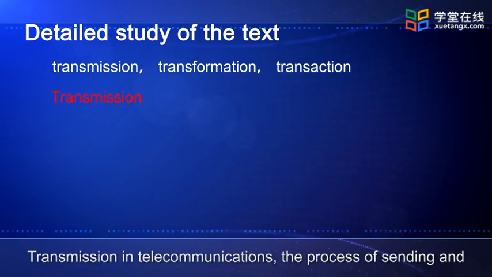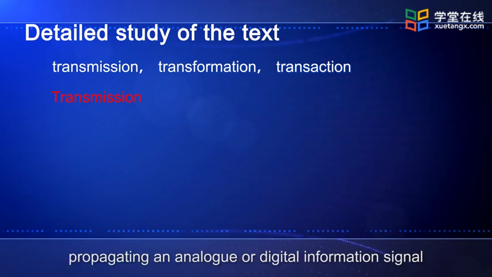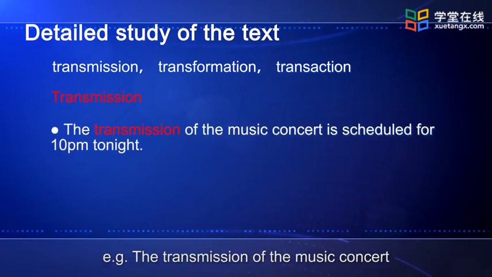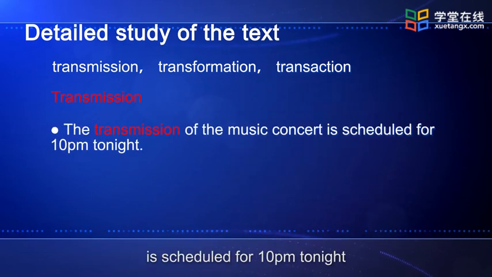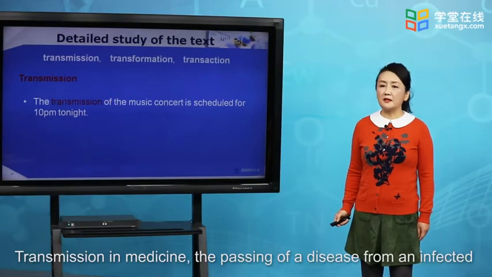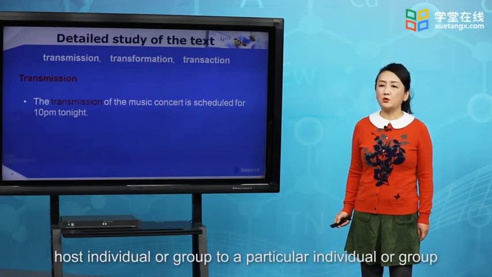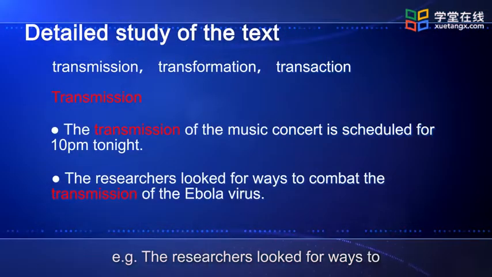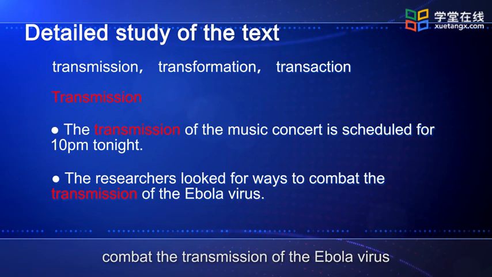Transmission in telecommunication is the process of sending and propagating an analog or digital information signal. For example, the transmission of a music concert is scheduled for 10 p.m. tonight. Transmission in medicine is the passing of disease from an infected host individual or group to a particular individual or group. Look at the example here. The researchers looked for ways to combat transmission of the Ebola virus.